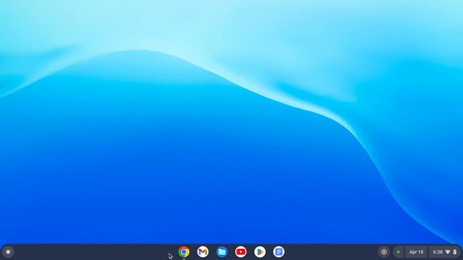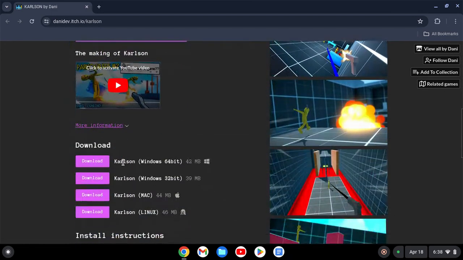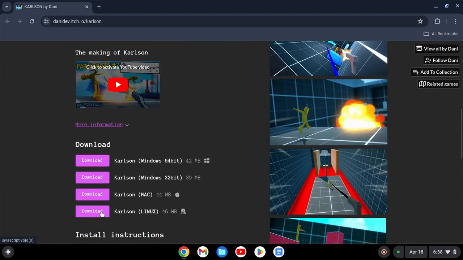And then after you enable Linux, go to this website, which will also be linked in the description. Scroll down until you see the Linux one. Hit download.